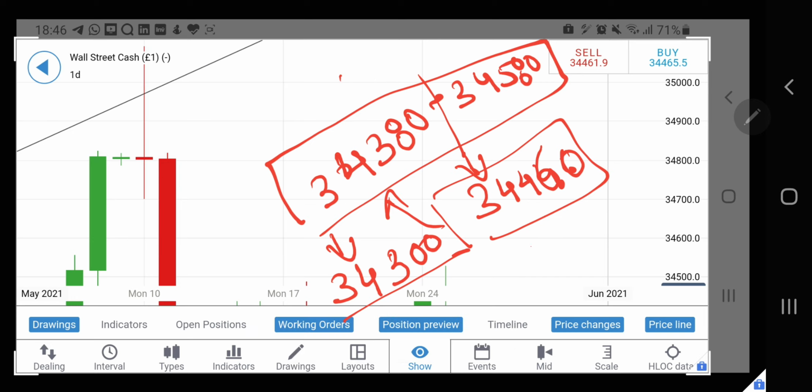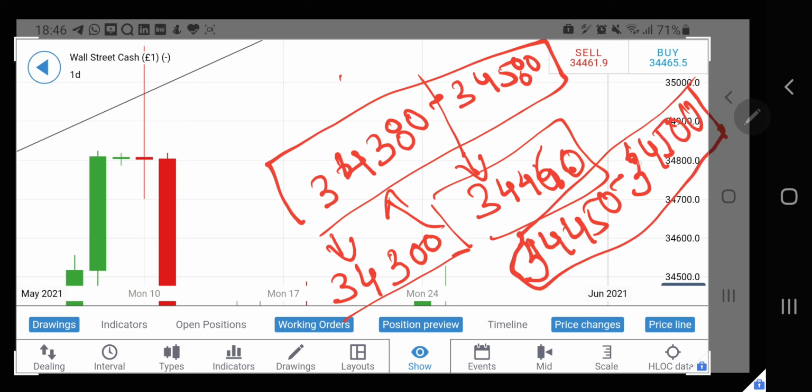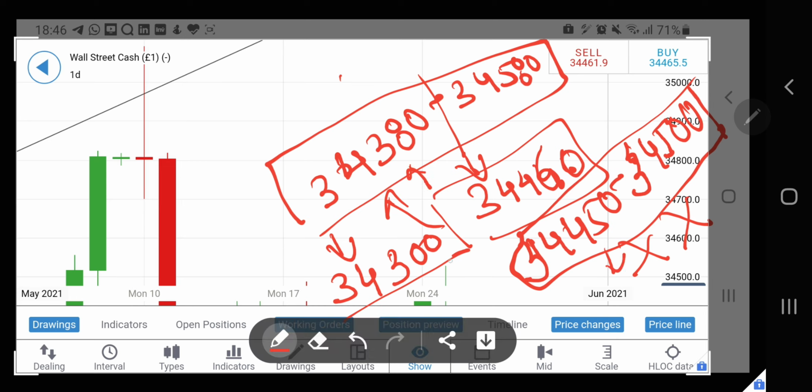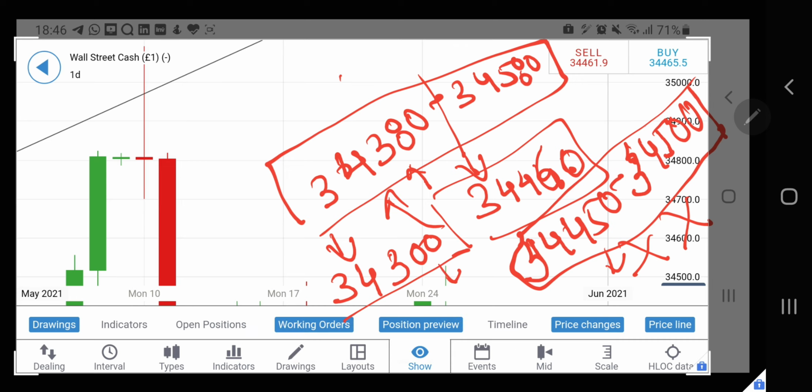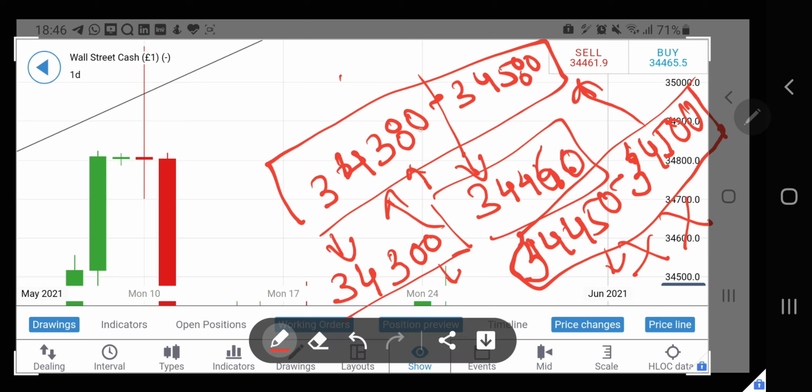Don't trade between this level, let me write it down for you, 34,450 to 34,500, don't trade. So this is a no trade zone. Please don't trade for these 50 points. Once 34,450 is taken, I will be targeting 34,380, and possibly we could hit 34,300 also. Once 34,500 is taken, we are heading towards 34,580. Possibly we will see these levels today itself.